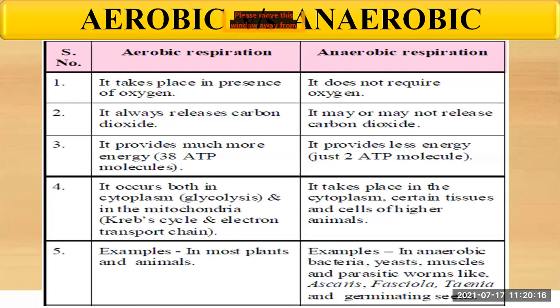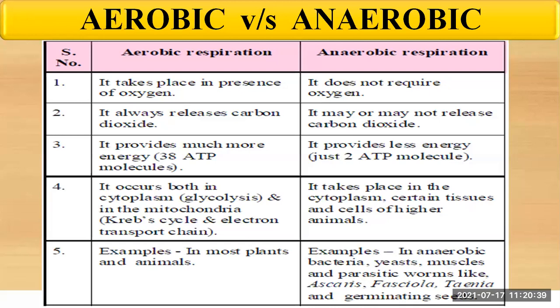Then we have seen the fourth point, that it occurs both in cytoplasm as well as in the mitochondria. In the cytoplasm, it occurs through glycolysis, whereas in the mitochondria, it occurs through the Krebs cycle and the electron transport chain.